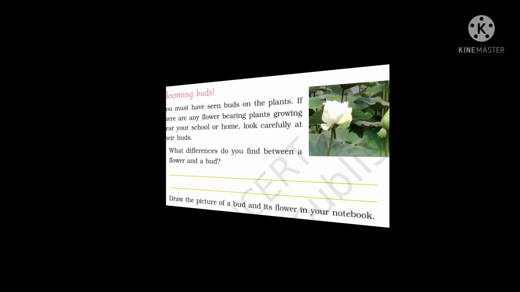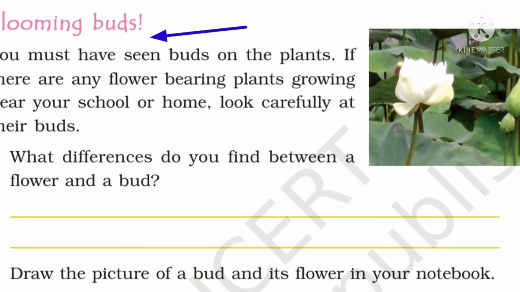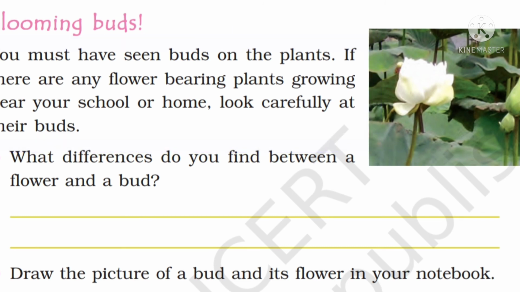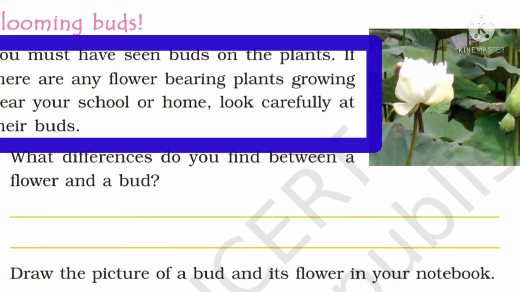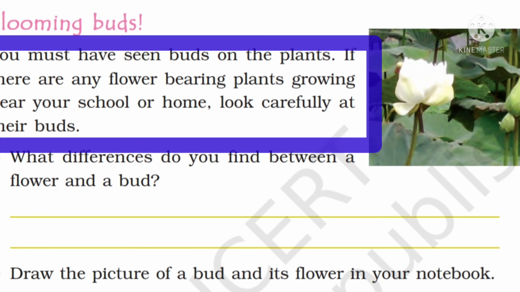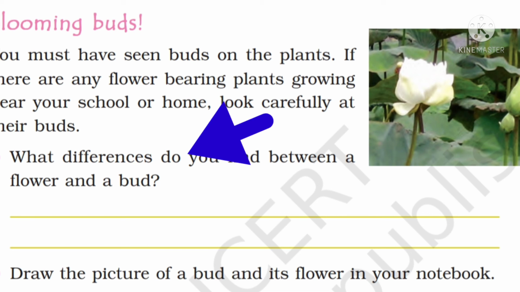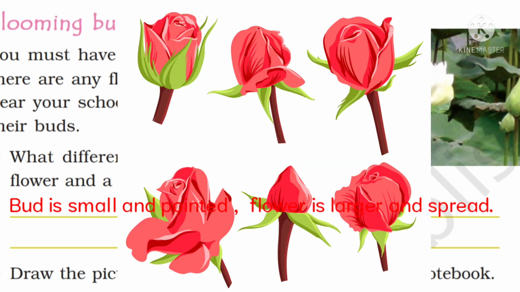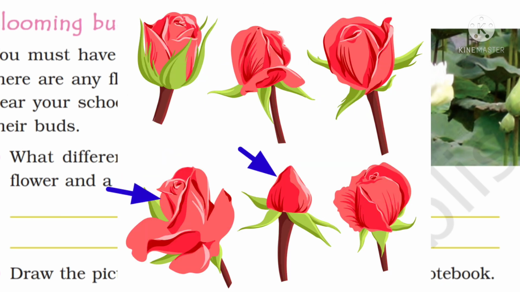Moving next, we have blooming birds. You must have seen birds on the plants. If there are any flower bearing plants growing near your school or home, look carefully at the birds. What difference do you find between a flower and a bird? So the difference is, answer is, bird is small and pointed and the flower is larger and spread, as you can see in the picture.